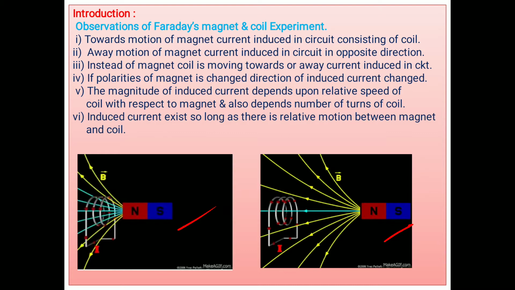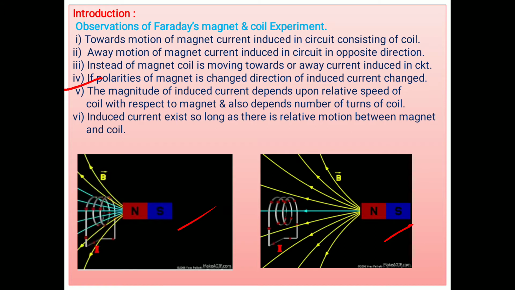Again current is produced. Then another interesting fact is that if the polarity of the magnet is changed, the fourth point we go through: if instead of the N pole facing the coil, the S pole is facing, then what happens? The direction of induced current also changes. Means the current direction reverses. Suppose in the towards motion clockwise current is flowing through the circuit, then in the away motion it is in the anti-clockwise direction.